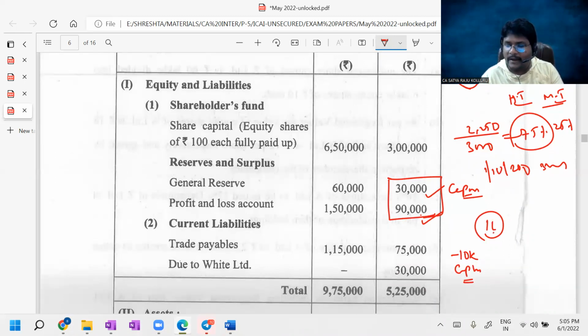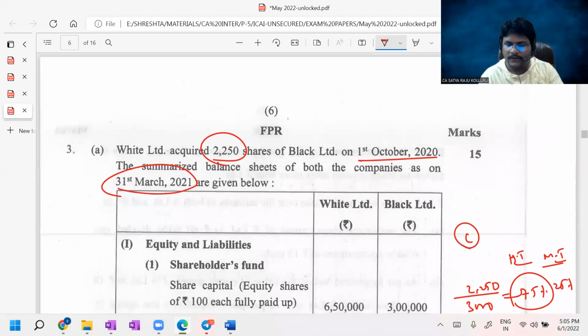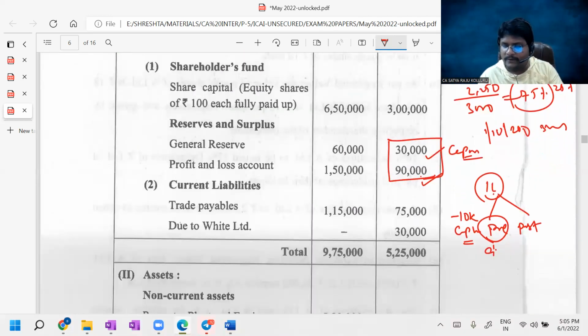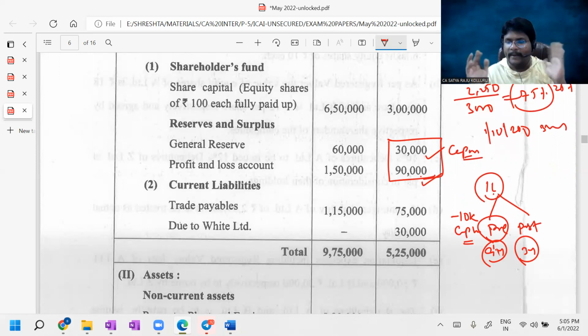And out of this 1 lakh profit, you need to check pre-acquisition and post-acquisition. Pre-acquisition is for 9 months, because 1st October means 9 months. 9 months is the pre-acquisition profits, 3 months is the post-acquisition profits. Accordingly, you need to split the pre and post-acquisition. Then you know the capital profits and revenue profits. Then after classification, you should start with calculation of minority interest, then cost of control.